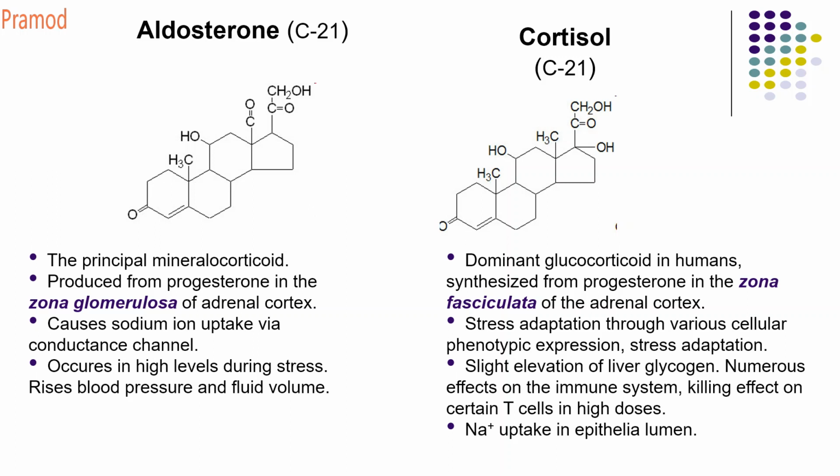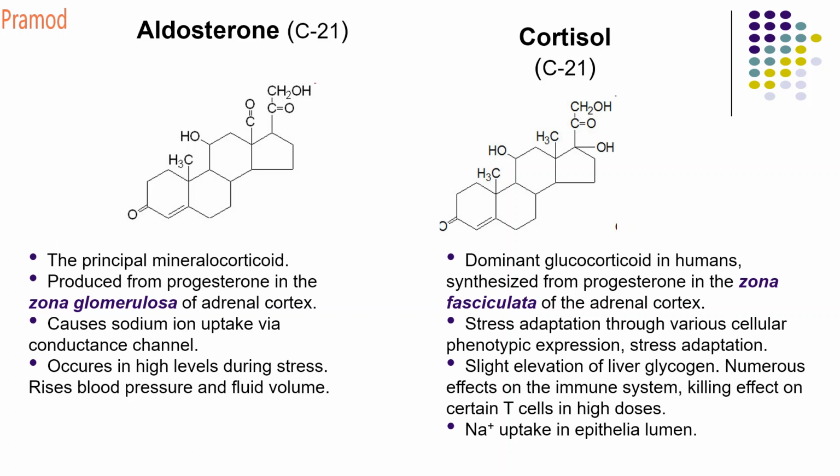Now let's go for cortisol. Cortisol is also an example. It contains a pregnane molecule; the basic backbone is pregnane, that is C21 carbon. It also contains an OH at the 21 carbon. The difference between your aldosterone and your cortisol is that it contains an extra OH, the 17 alpha OH, and there is a common methyl group. The 18th methyl group is present, whereas in case of aldosterone, your 18 methyl group is converted into an aldehyde. So that's the difference between cortisol and aldosterone.